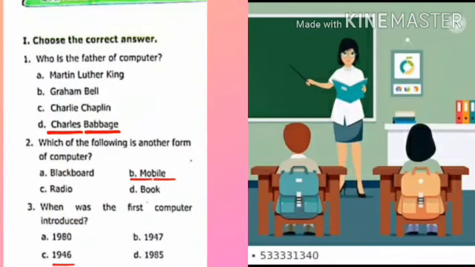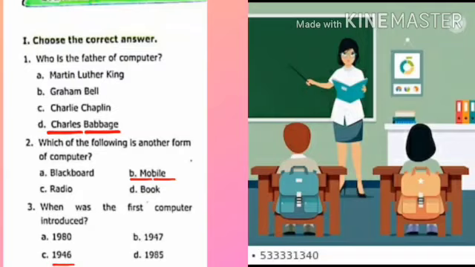Children, now we can see lesson 7, computer and introduction. Okay, so first we can see choose the correct answer. Question number 1. Who is the father of computer? Option A, Martin Luther King. Option B, Graham Bell. Option C, Charlie Chaplin. Option D, Charles Babbage. So the answer is Charles Babbage.